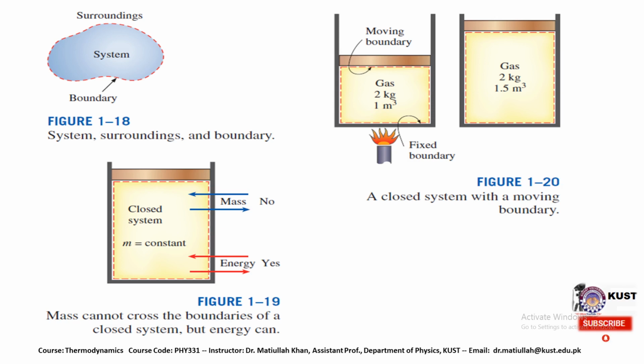So this is something about the system and surrounding and the boundary of a system. This figure clearly elaborates the system and surrounding. So this is actually the system which is under consideration. This is the surrounding. Outside the system is called the surrounding, and this is the boundary, that is actually the boundary in between the system and surrounding.